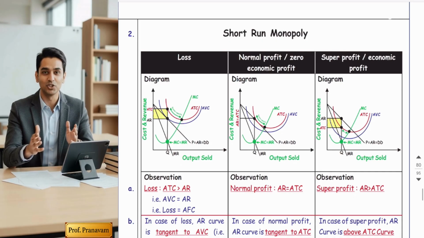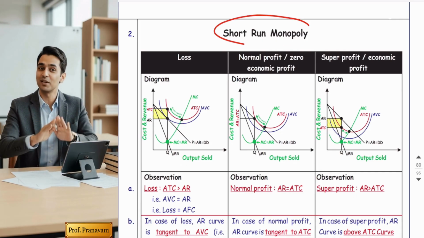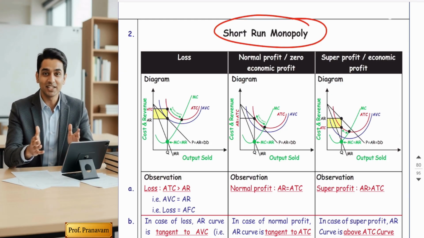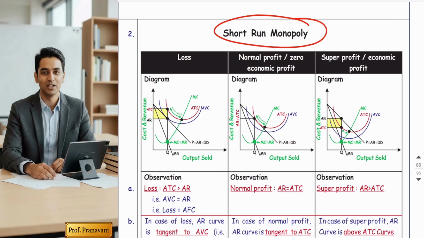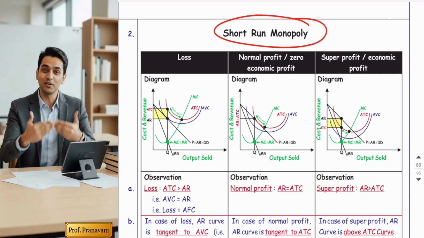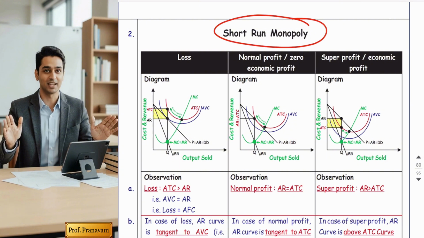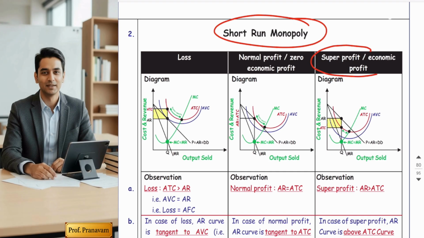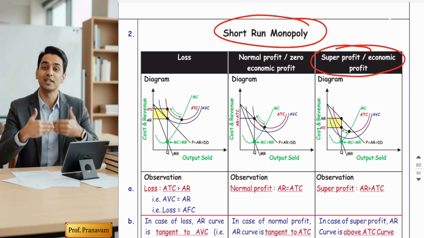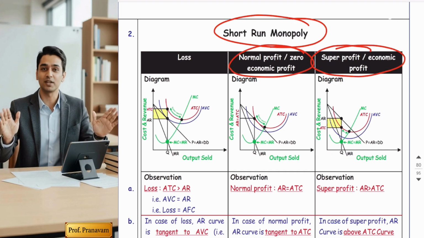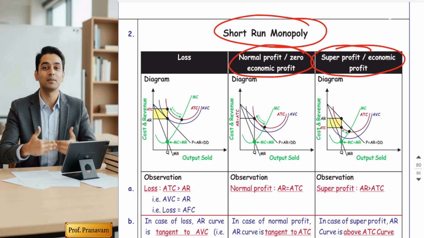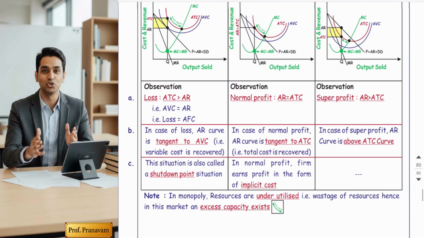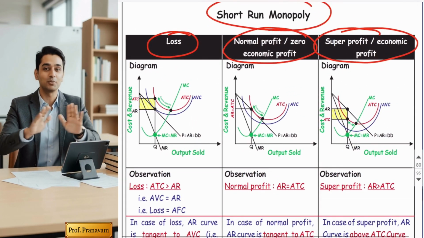Let's now come to the next topic, short run monopoly. Friends, a monopoly firm also faces three situations in the short run, which means there are three outcomes. Like perfect competition, a monopoly in the short run can enjoy super profit, also called economic profit, or normal profit, which is zero economic profit, or there can be losses. The formulas are one and the same, and all three diagrams are also the same.